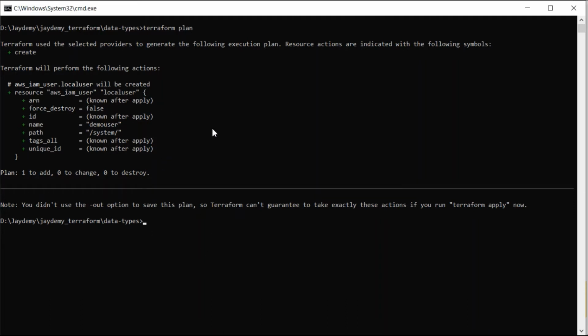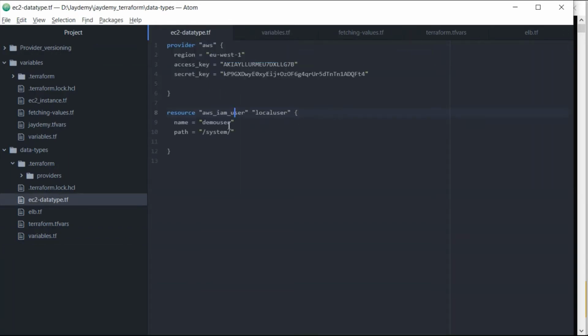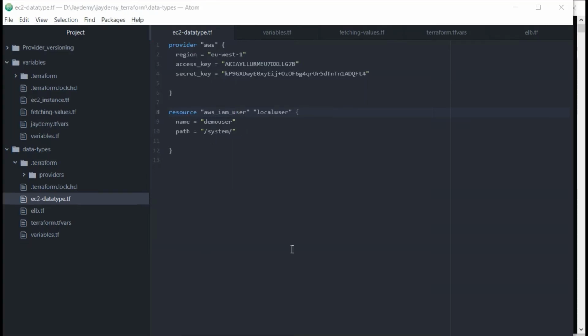But if I provide, I'll uncomment it and save this one and go to the data types. Our intention is basically to create the user with their user ID, not with the username which we have provided.